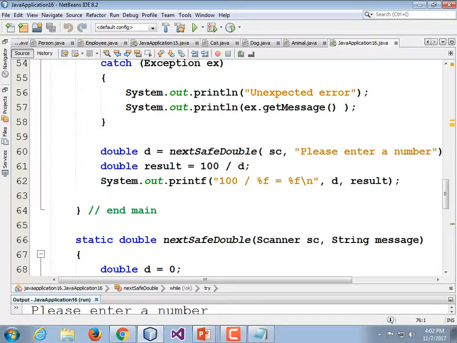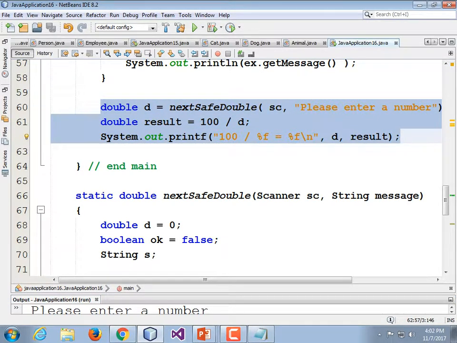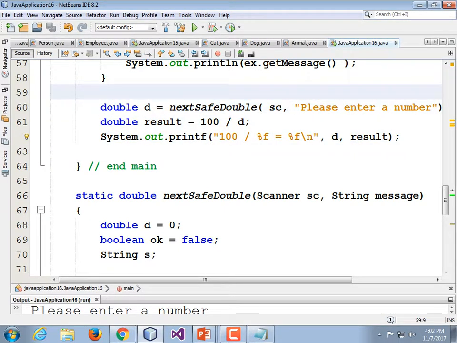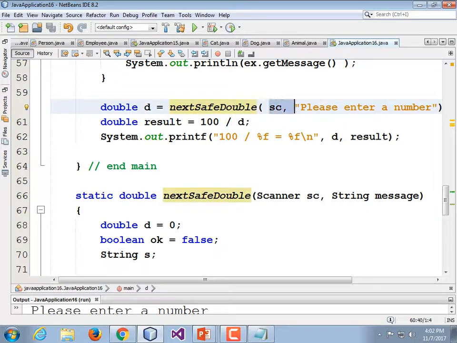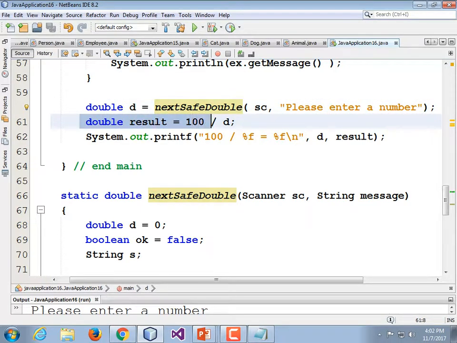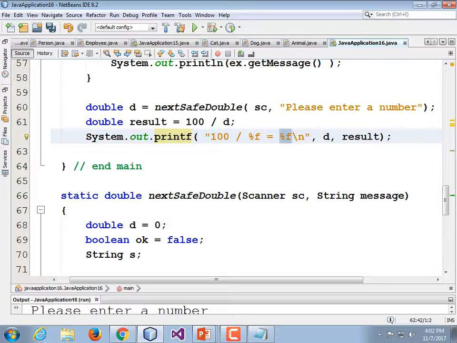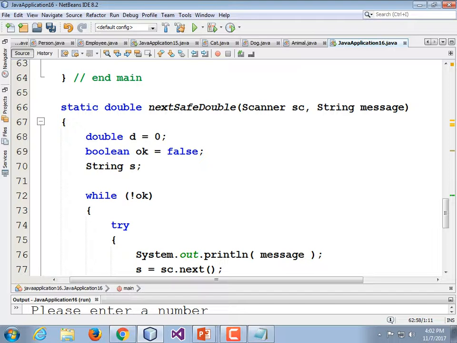So here is our new code. Ignoring all that stuff about integer up from above. Here's our 3 lines of code for calling the next safe double, passing in the scanner and the string, with a semicolon at the end, of course. And then double result is equal to 100 divided by d, what we just read in. And then system.out.printf, and then our formatted print statement, 100 divided by %f is equal to %f, \n, comma, d, comma, result. And then the safe double method.